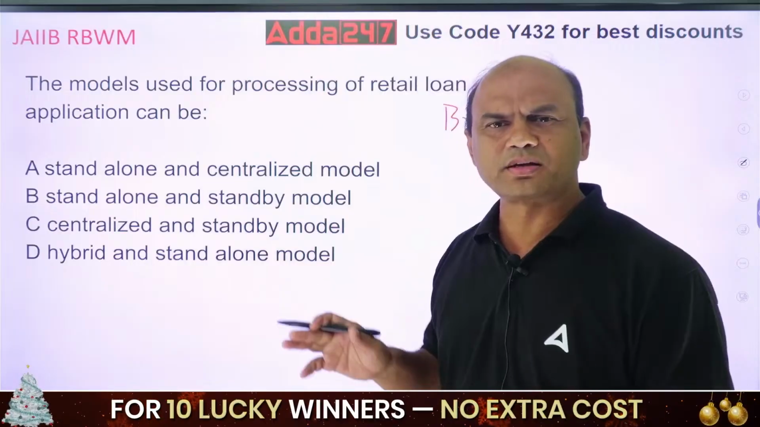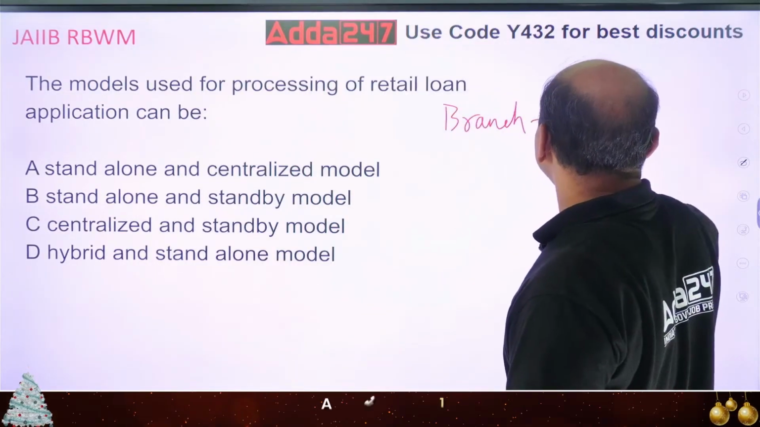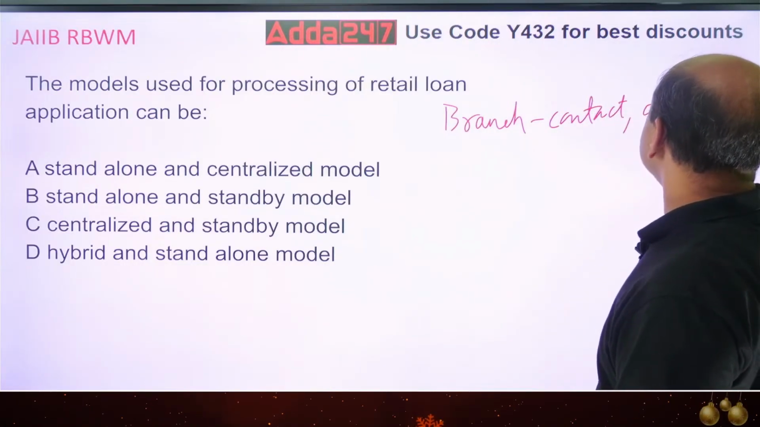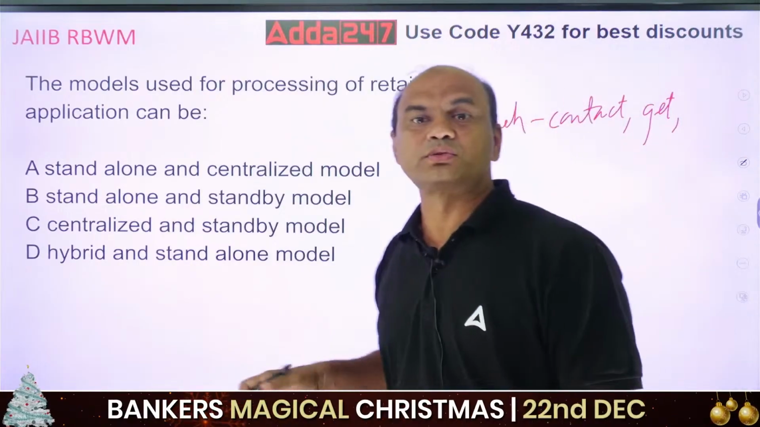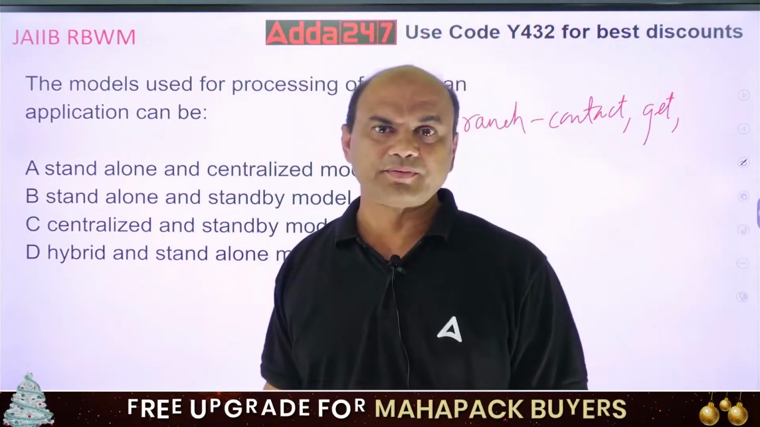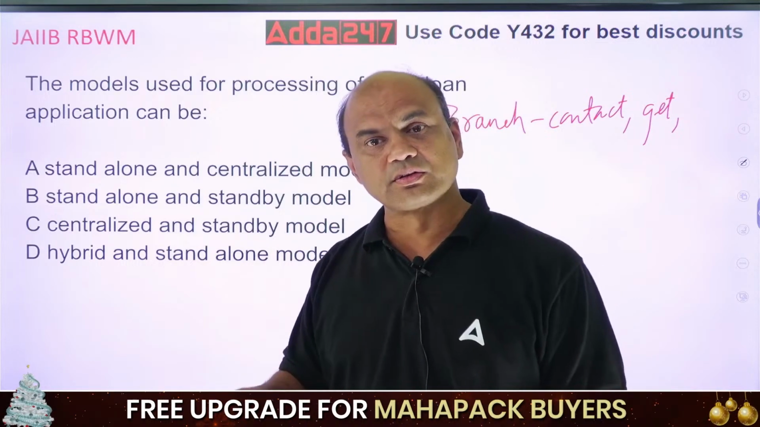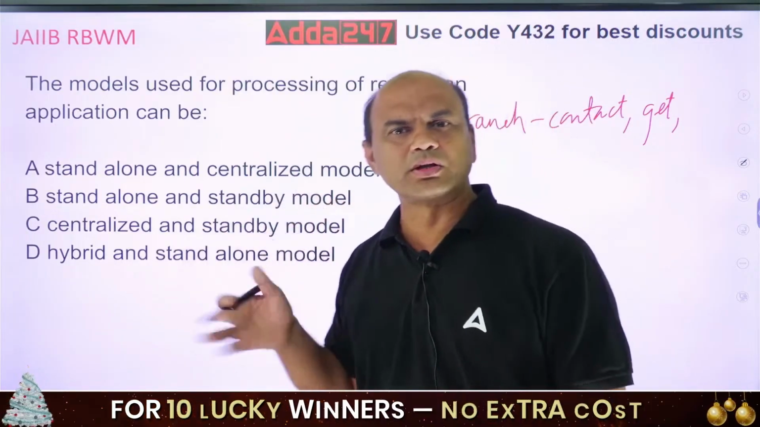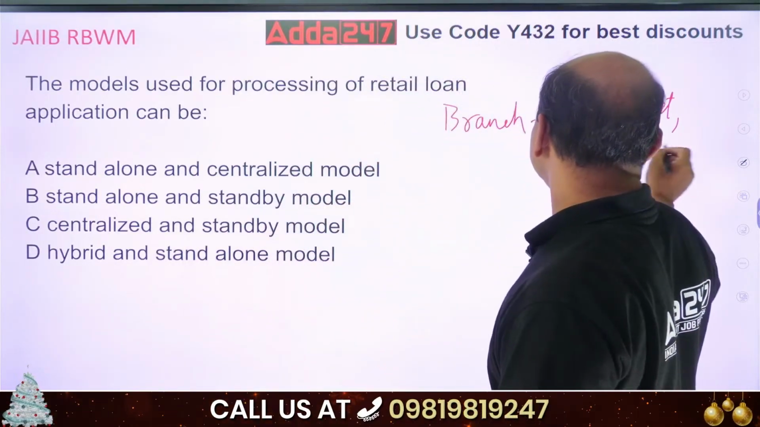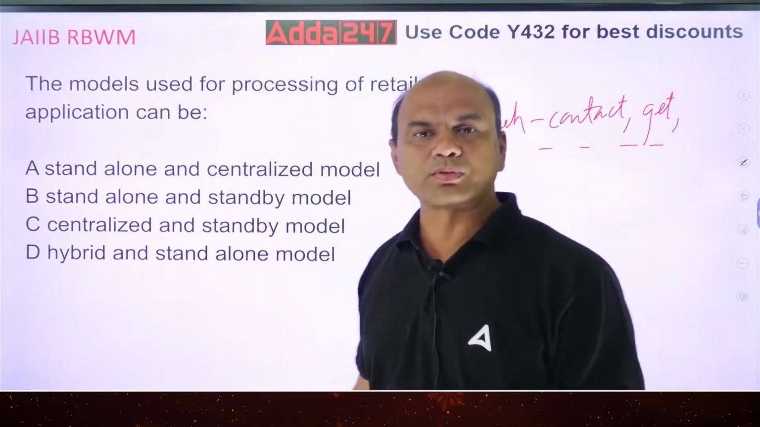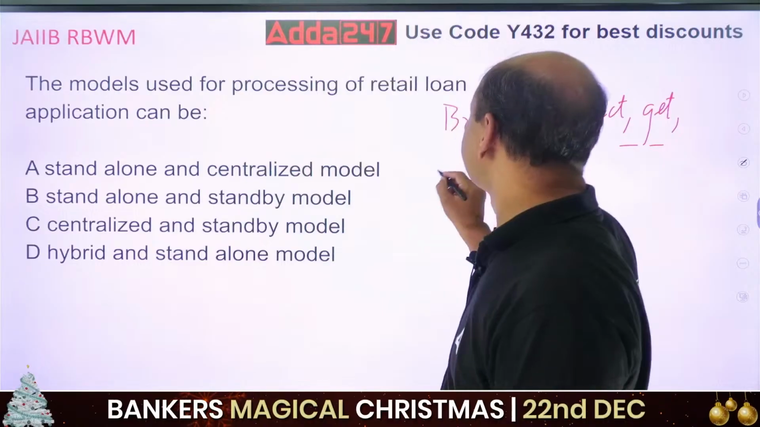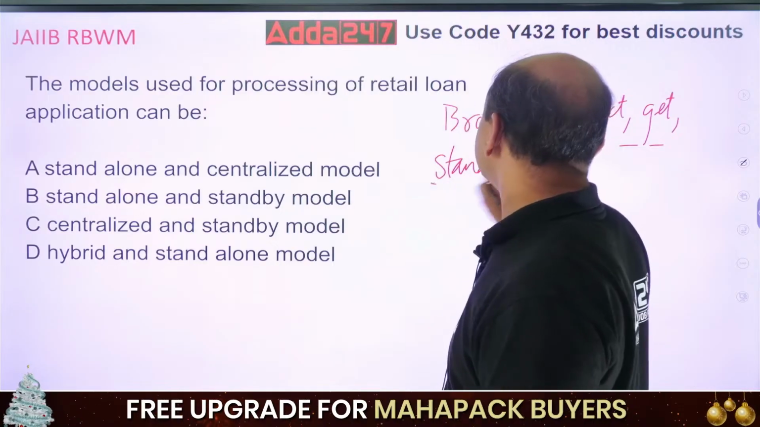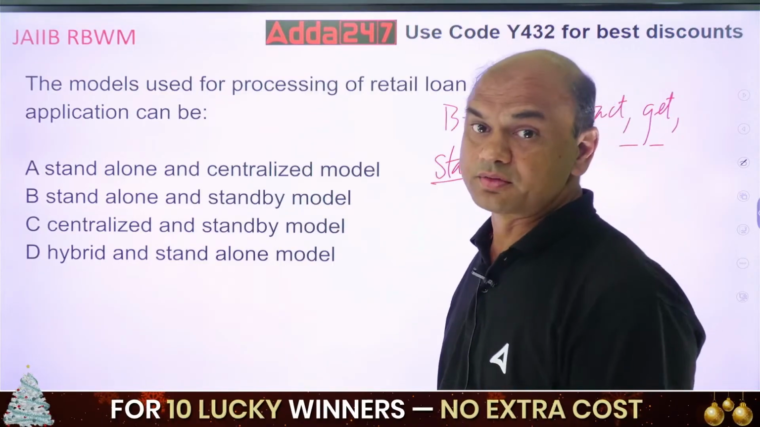I'll contact the customer, get the documents. Now I won't write everything, get the documents. Then analyze the documents, do the visits, right? Sanction the loan, disburse the loan, right? Monitor the loan, all these things. Up to monitoring, they go on in the branch. So this is known as standalone processing. Standalone means everything is done at the branch level.